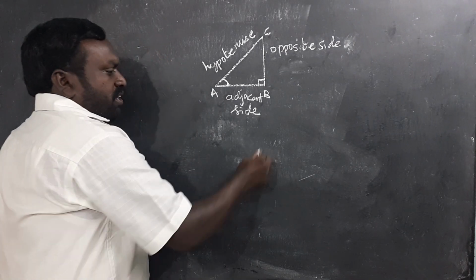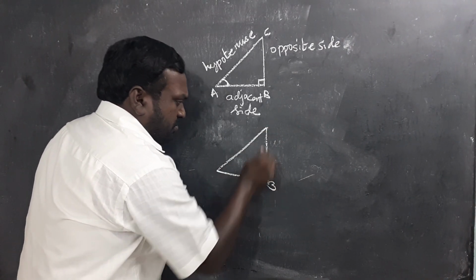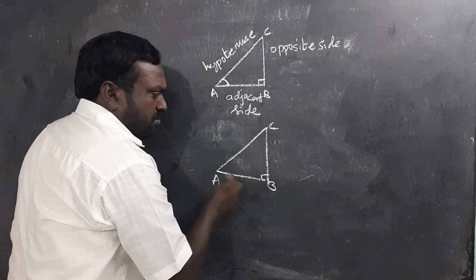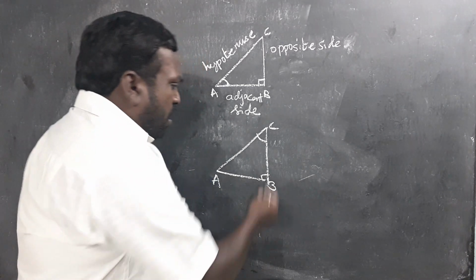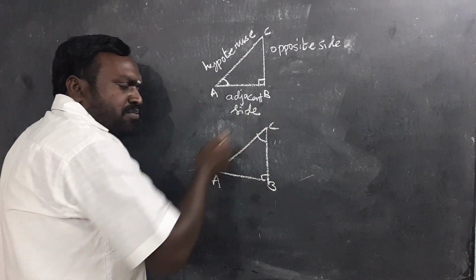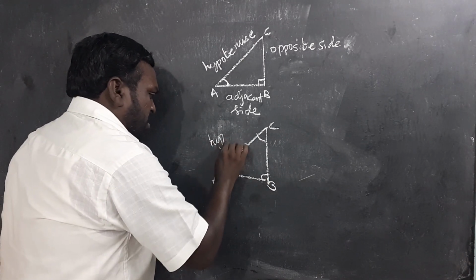And if the acute angle is given as C in the question, then obviously we know that AC is the hypotenuse. The side which is opposite to the right angle we call the hypotenuse. Hence I write it as hypotenuse.